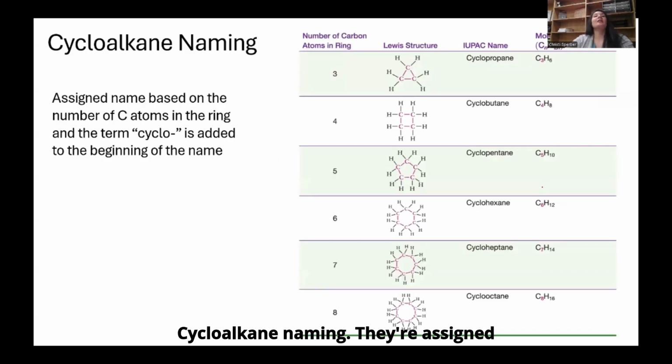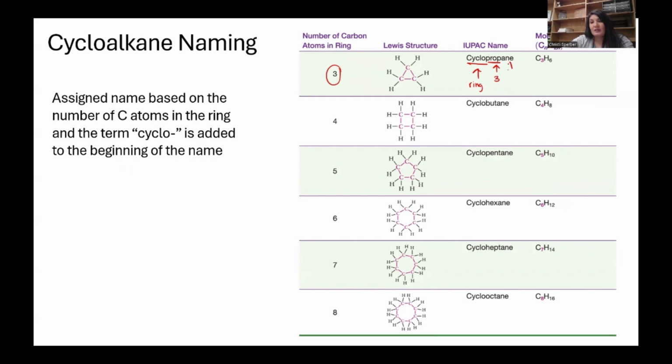Cycloalkane naming, they're assigned names based on the number of carbon atoms in the ring, and the term cyclo is added to the beginning of the name. So no ring is less than 3 carbons, so you need 3 carbons in order to make a ring. Cyclo, which means that it's a ring structure. Prop, which means that it's 3. Ane means that it's carbon-carbon single bonds. So cyclo, prop, ane. Then we have cyclobutane, cyclopentane, cyclohexane, cycloheptane, cyclooctane, and so forth.